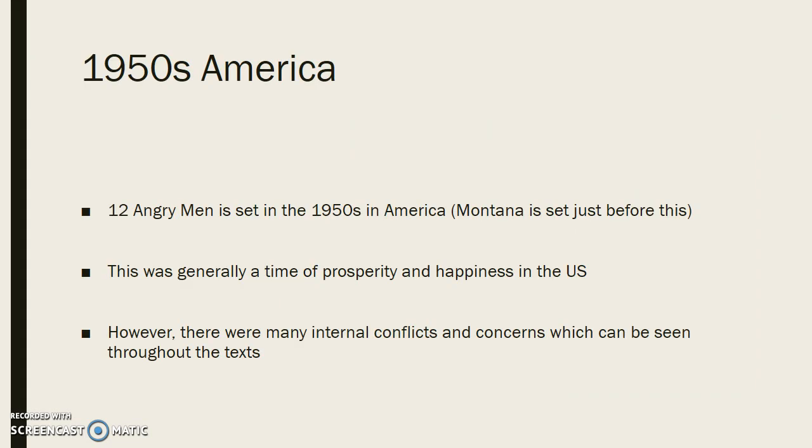Now, 12 Angry Men is set particularly in the 1950s in America. Obviously, Montana 1948 is 1948 in America, but they both sort of have a similar setting. Okay, and this was generally a time of happiness in the US. World War II was over, there was money starting to come in and lots of people around again. But that also meant that there were lots of internal conflicts that we can actually look at within those texts as well.